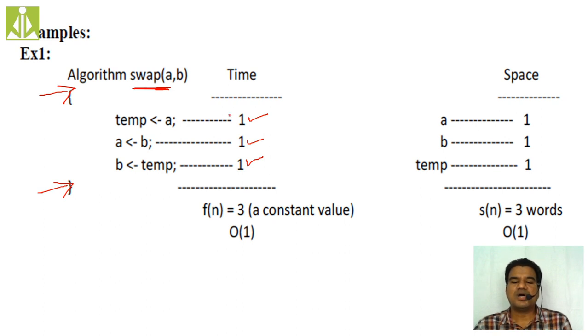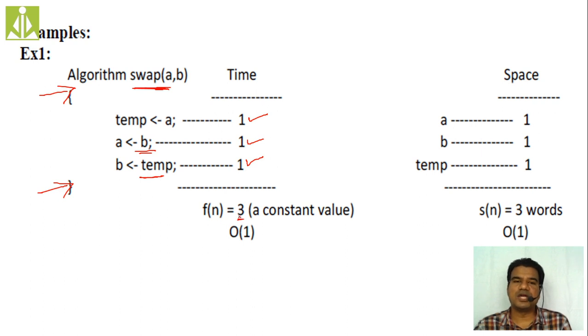In order to execute this particular statement, I need 1 unit of time. These are units, whatever I have specified over here. And in order to execute this particular statement, I need one more unit of time. For this statement, another unit of time. So totally how many units do I need? 3 units.